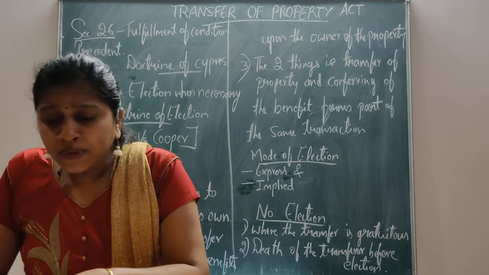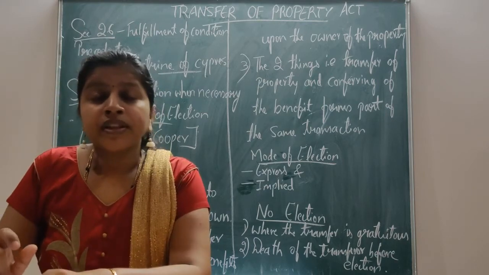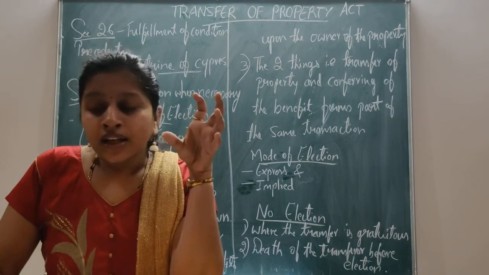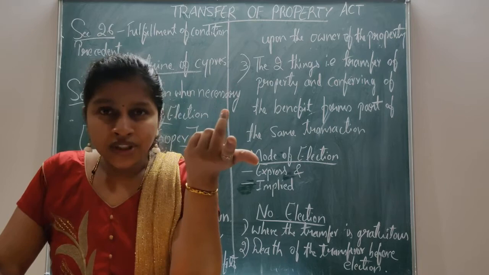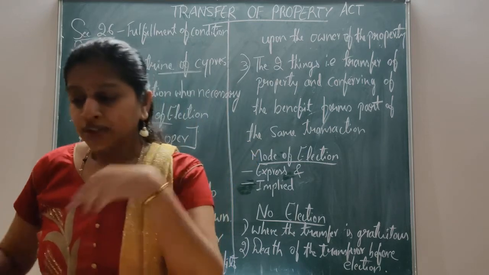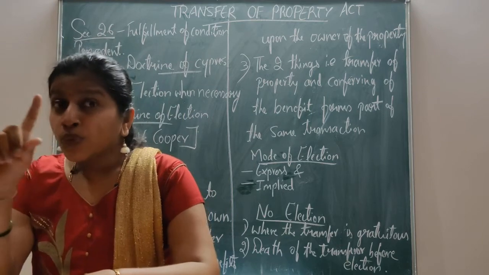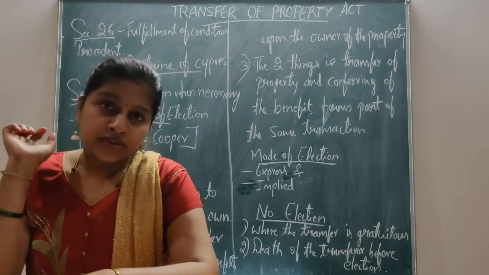The father gave one year's time to the son to make an election.